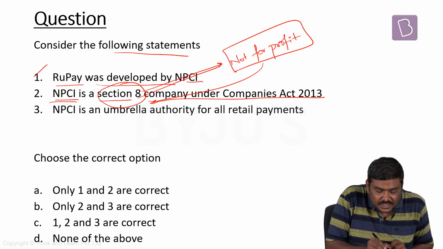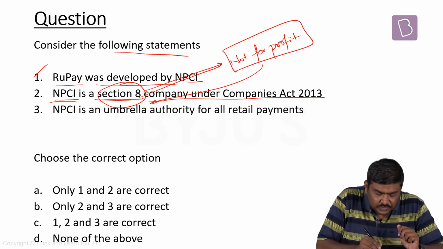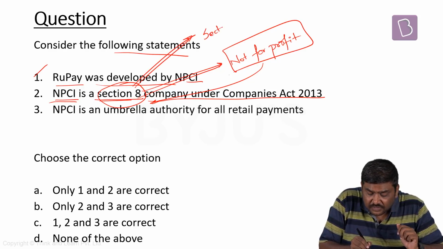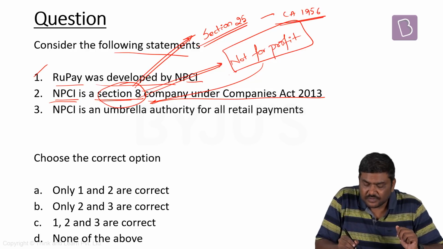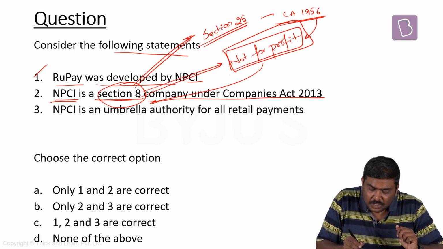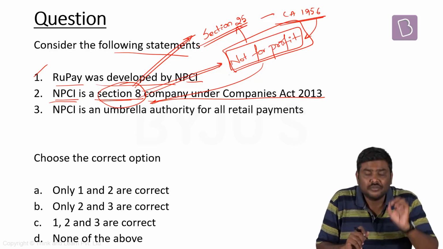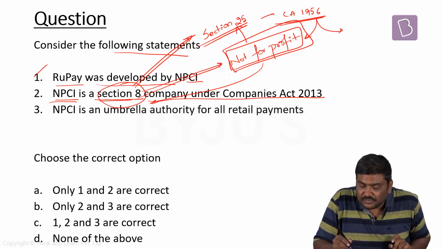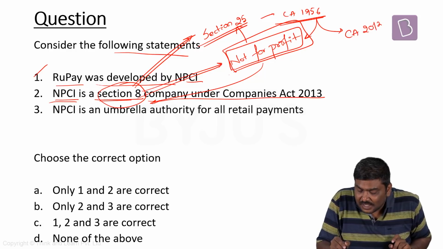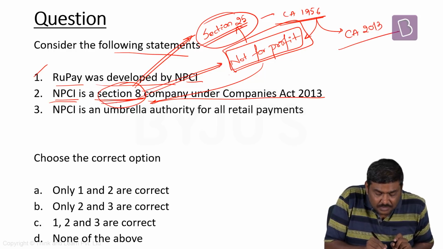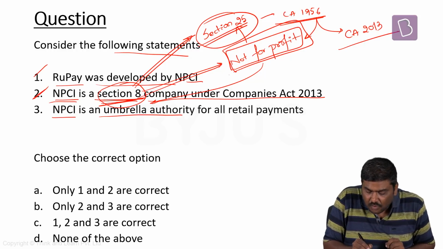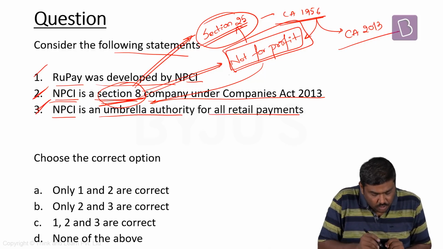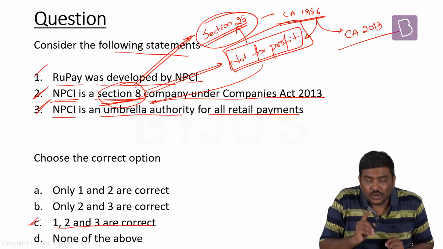So yes, NPCI is a Section 8 company, and some of the books will also mention a concept of Section 25 company. Please understand, earlier we had the Companies Act of 1956. Under the ambit of the Companies Act of 1956, those companies which were set up for not-for-profit purposes were set up under Section 25. But with the change in the Companies Act, from the Companies Act of 1956 to the Companies Act of 2013, rather than calling them Section 25 companies, we are calling them Section 8 companies. So the second statement is correct. NPCI is an umbrella authority for all the retail payments. It is also correct. So the right option will be option C. 1, 2, 3 all are correct.